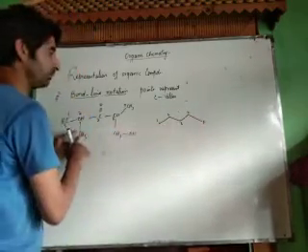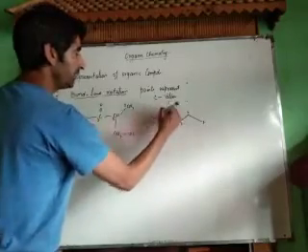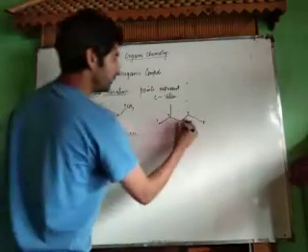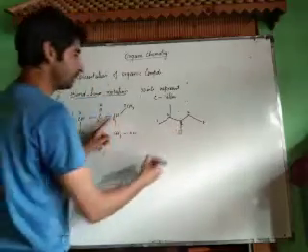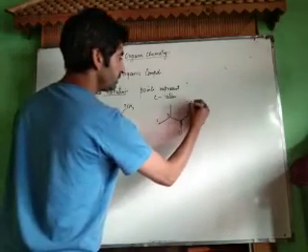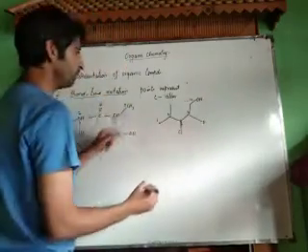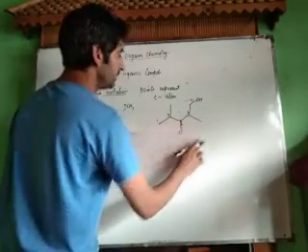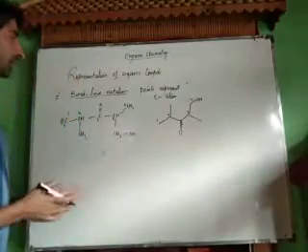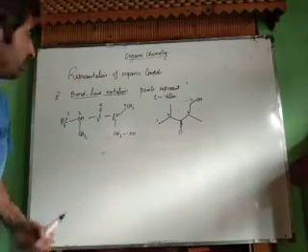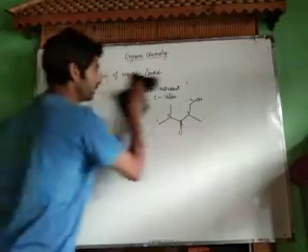At carbon number 2 we have a methyl group. Over here we have a methyl group. At carbon number 3 we have a double bond to O. At carbon number 4 we have CH2OH, meaning this is C, this is OH. And at carbon number 5 we have CH3. This will be the bond line notation. Now it's easy to represent a molecule in bond line notation.